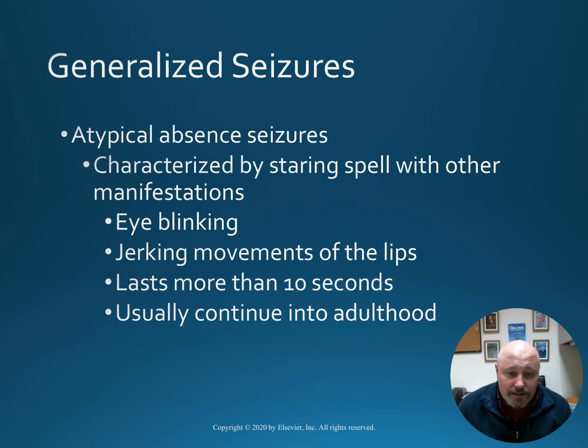An atypical absence seizure is characterized by a staring spell with other manifestations, such as eye blinking, jerking movements of the lips, lasting more than 10 seconds and usually continuing into adulthood.